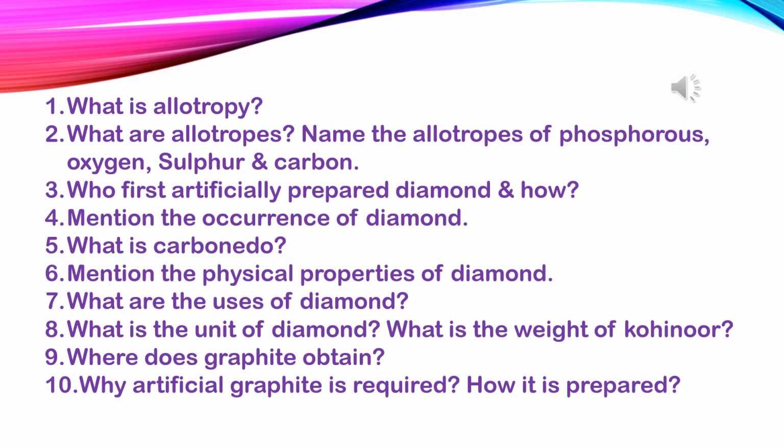Number 6. Mention the physical properties of diamond. First one, diamond is one of the hardest substances known. Second one, pure diamond is a colorless, transparent and crystalline substance. Impure diamond is black or brown, called carbonado or bort. Number 3, due to the high refractive index of diamond, it looks very bright. Number 4, density of diamond is 3.5 gram per cubic centimeter.